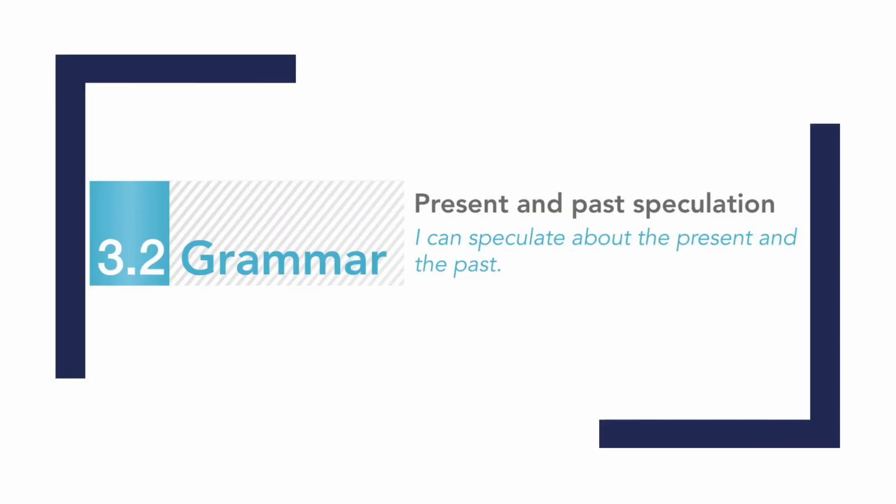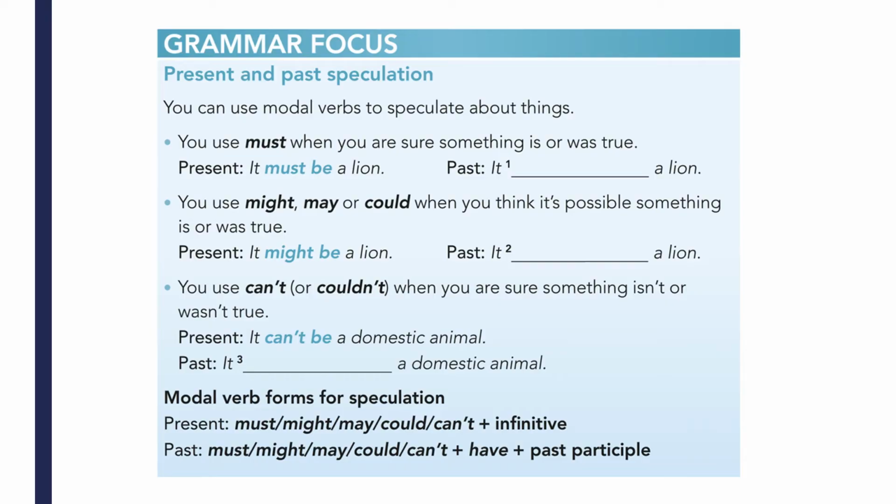I understand it could be quite confusing to learn about making guesses about the present and the past across 3 units in your grammar book. Therefore, let's sum it up with page 62 of your focus book. What you should take away from today's lesson is, we can use modal verbs to make guesses about things, and the form is different when we talk about the present and the past.